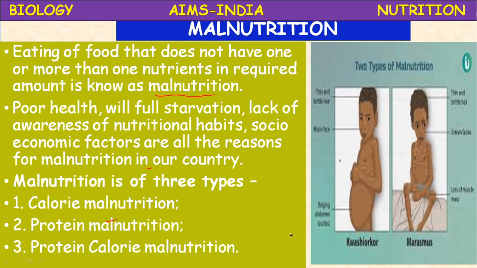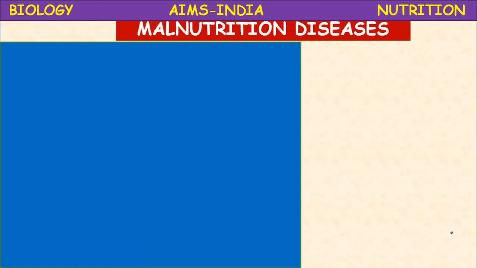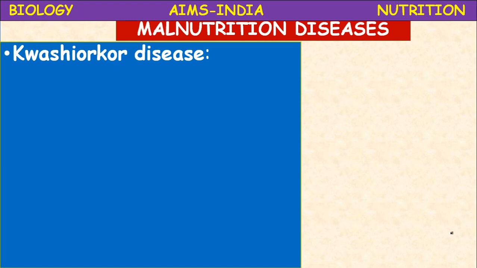So here Kwashiorkor and Marasmus, these are 2 important malnutrition diseases. And we also discuss about the obesity. Too much is too bad, that is overeating leads to obesity. So let us see the 2 types of malnutrition, Kwashiorkor and Marasmus. First, Kwashiorkor malnutrition diseases. Kwashiorkor disease.